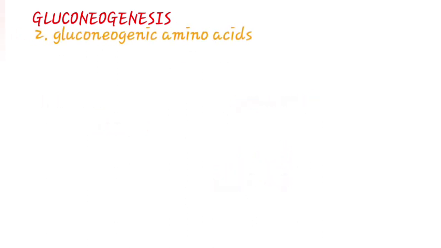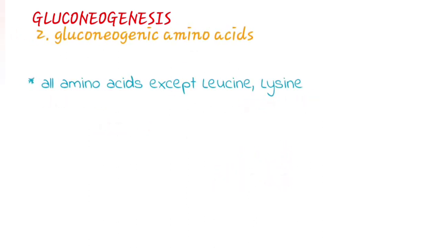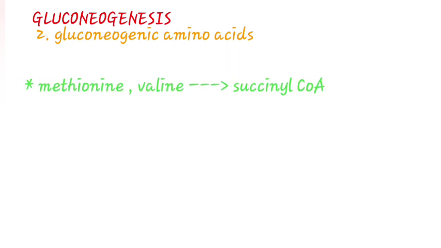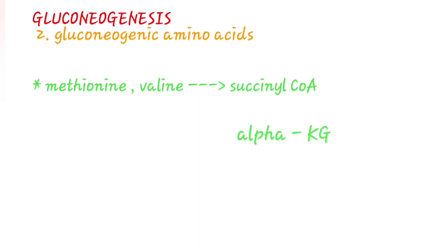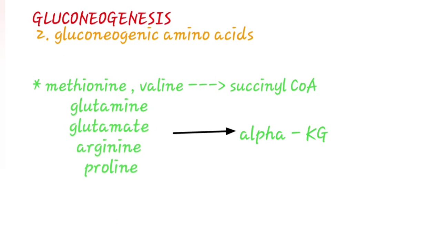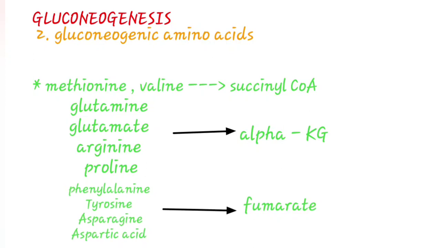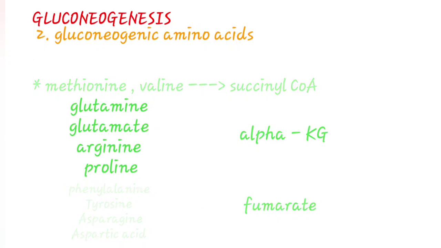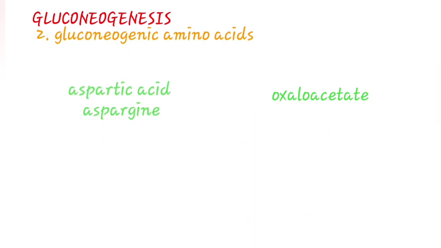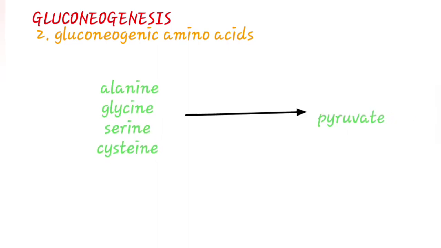Glucogenic amino acids can be remembered as all except leucine and lysine, which are the ketogenic amino acids. Glucogenic amino acids are converted to various substrates of the TCA cycle. Some examples are succinyl-CoA formed from methionine and valine, alpha-ketoglutarate formed from glutamine, glutamic acid, arginine and proline, fumarate formed from phenylalanine, tyrosine, asparagine and aspartic acid, oxaloacetate formed again from aspartic acid and asparagine, and pyruvate is directly formed from alanine, glycine, serine and cysteine. Among all these amino acids, alanine is the most important.